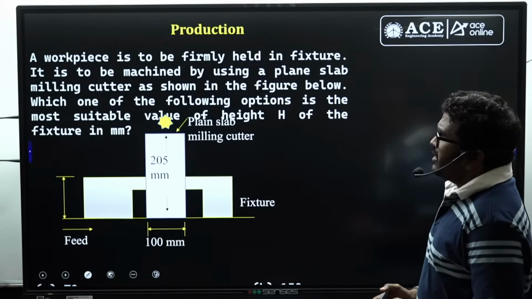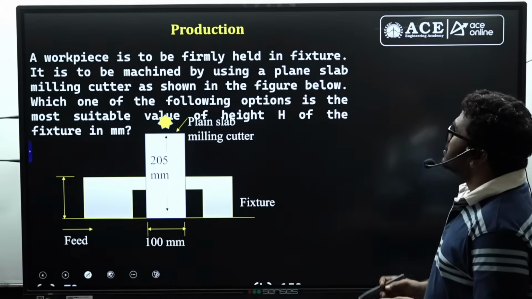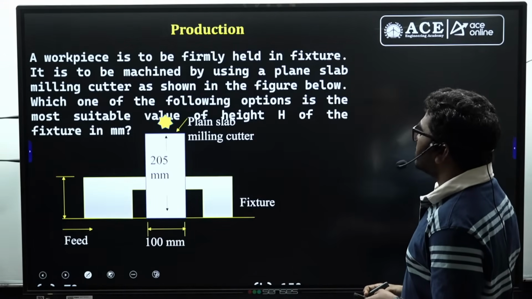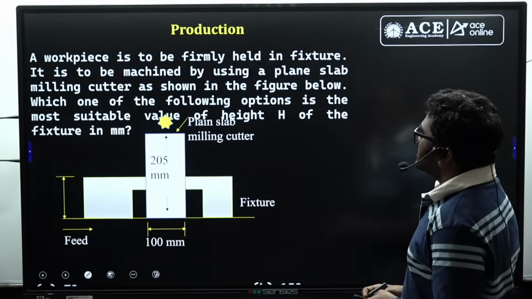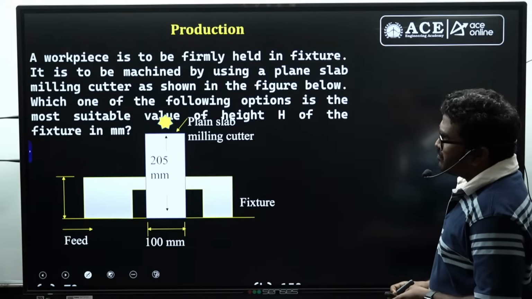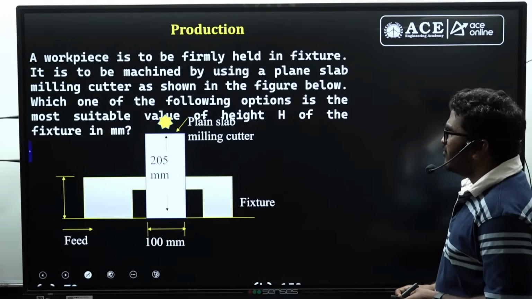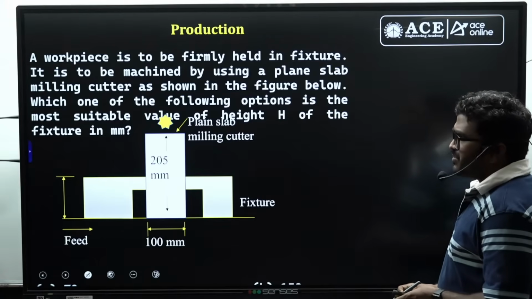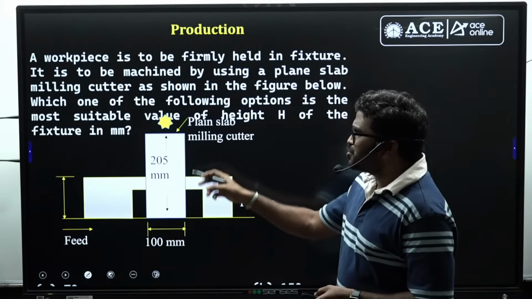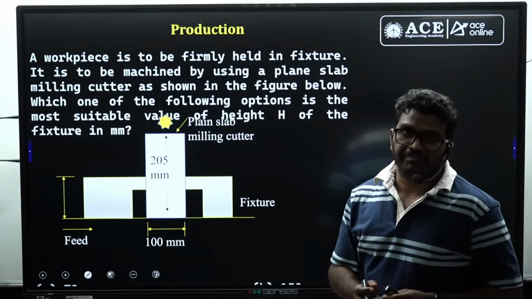Now here is a question from the jigs and fixtures. A workpiece is to be firmly held in a fixture. It is to be machined by using a plane slab milling cutter as shown in the figure below. Which one of the following options is the most suitable value of height h of the fixture? Always remember here the workpiece height, 205, is given. So the fixture height must be less than 205.